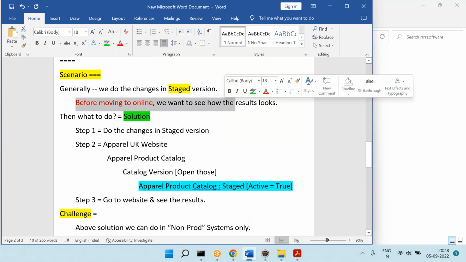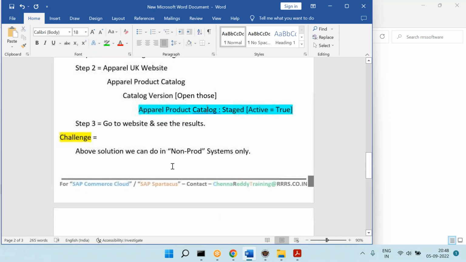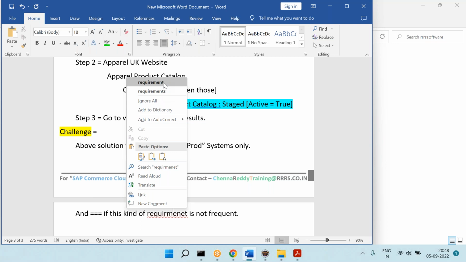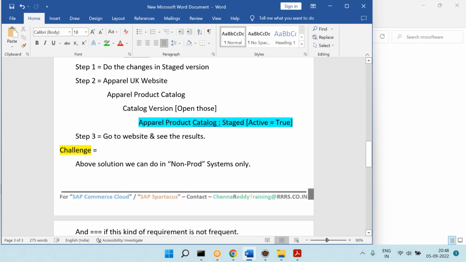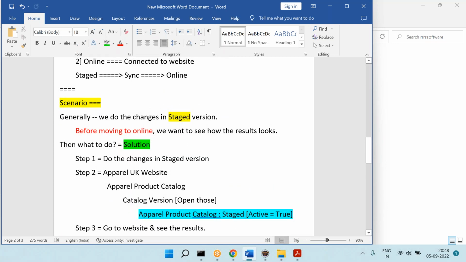Only if this kind of requirement is not frequent can you try to do this, otherwise don't do this.